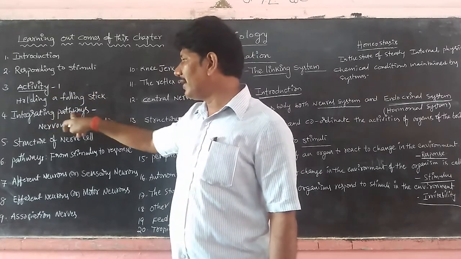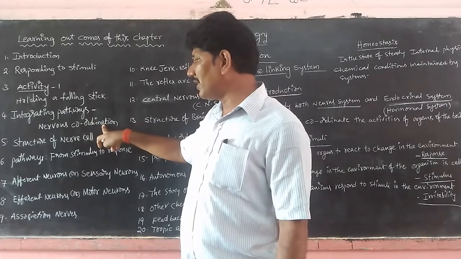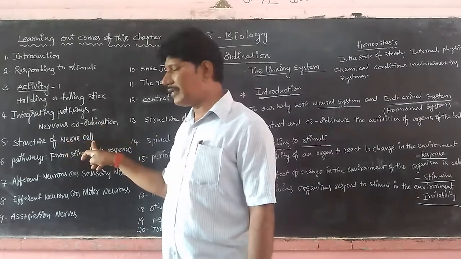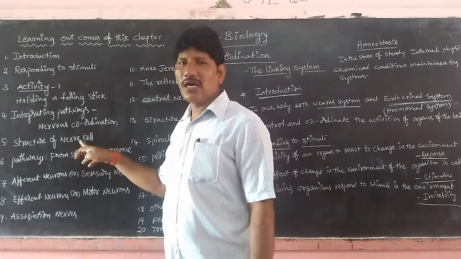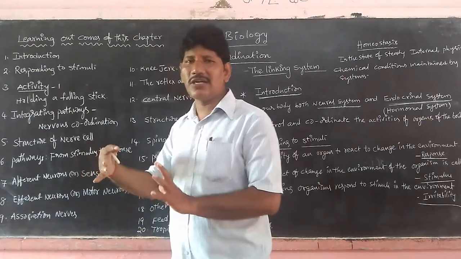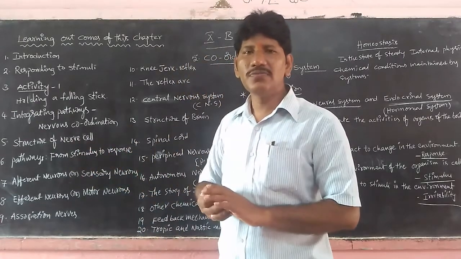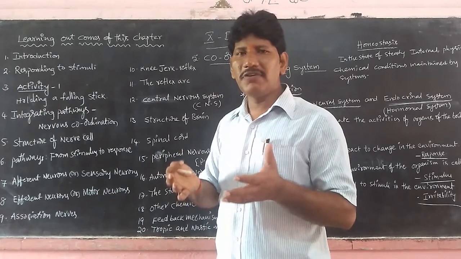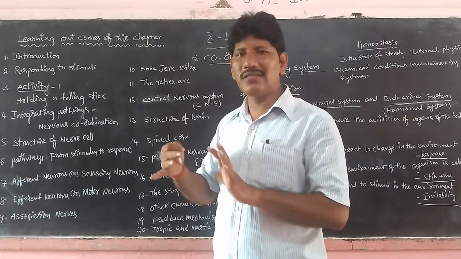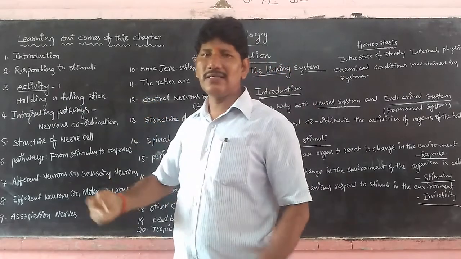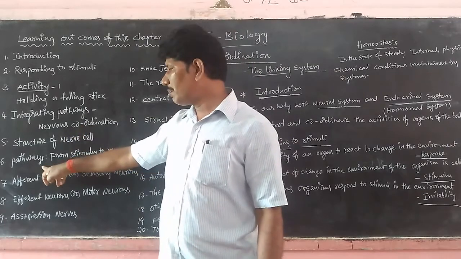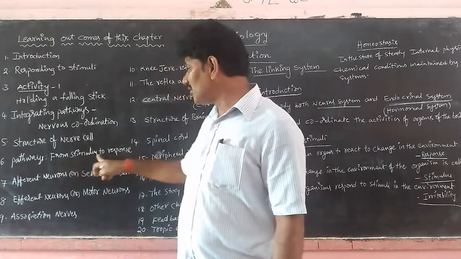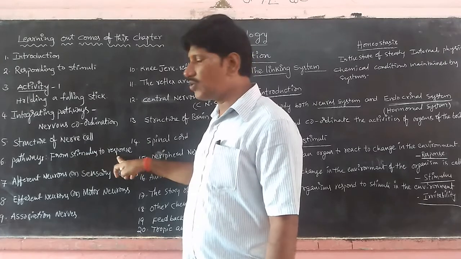Next, integrating pathways like nerve coordination and the structure of the nerve cell. You know that the nerve cell or neuron is the basic structural and functional unit of the nervous system. Of course, you have a brief account of the nerve cell in your minds from 8th and 9th class. Next, pathways from stimulus to response. From stimulus to response, what is the pathway?